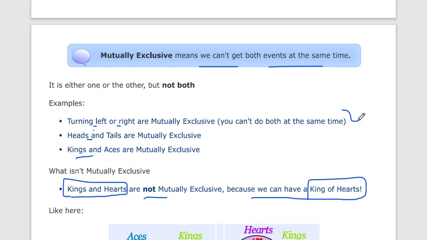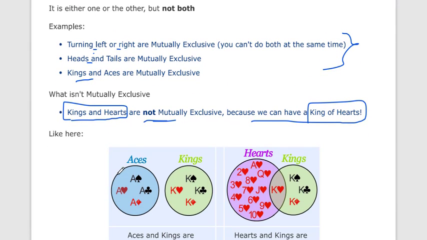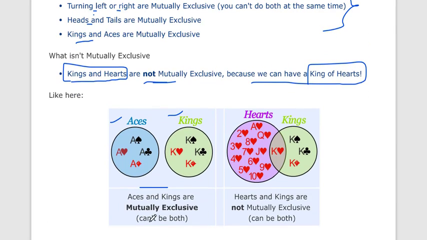This outcome will happen sometimes, that we have the king of hearts. Just like this, this is an ace and this is a king. So this is mutually exclusive, it can't be both. We cannot select one card that is both an ace and a king.